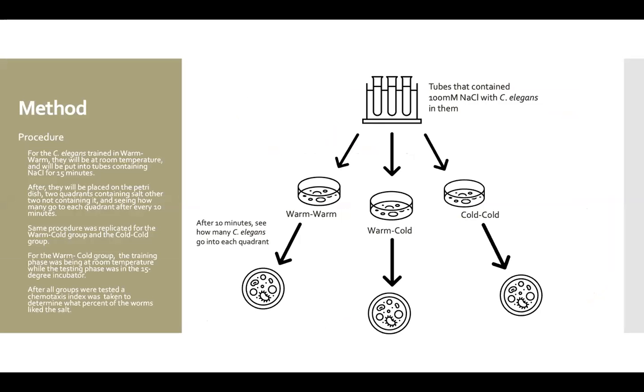For the procedure, the C. elegans were trained in warm-warm at room temperature and were put in the tubes containing NaCl for 15 minutes. Once they were placed on the petri dish, 2 quadrants contained salt, while the other 2 quadrants did not contain salt. These C. elegans were placed in the middle, and after every 10 minutes, we would count to see how many of the C. elegans would go in each quadrant. The same procedure was replicated for the other 2 temperature condition groups as well. After all groups were tested, a chemotaxis index was taken. A chemotaxis index is seeing what percent of the worms like the salt.